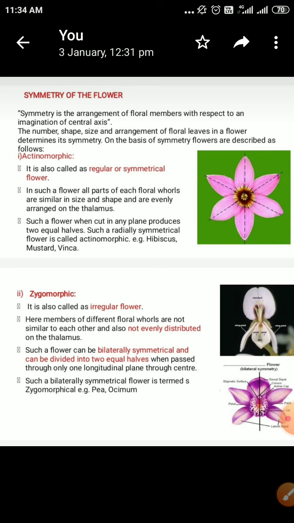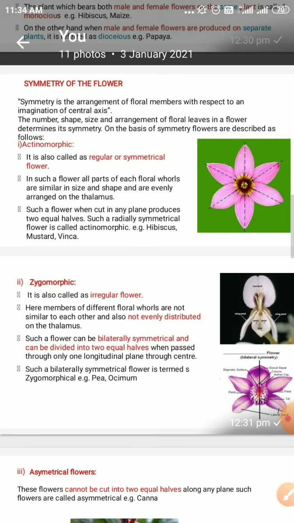Such a flower can be bilaterally symmetrical, or can be divided into two equal parts when passed through only one longitudinal plane or through the center. So this is about the meaning of the zygomorphic flower.